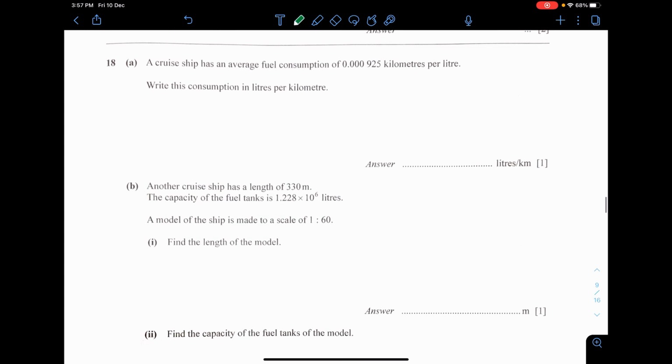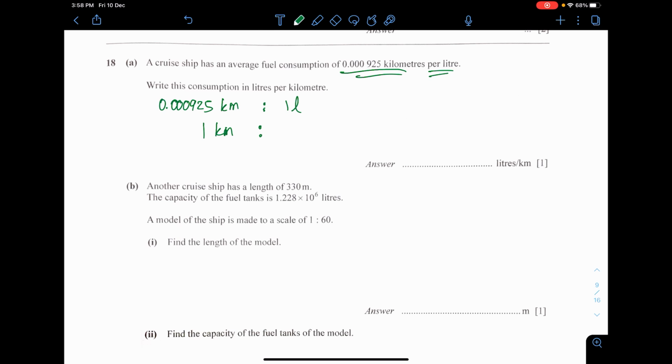Next, question 18. A cruise ship has an average fuel consumption of this per liter. So the distance covered, for every 1 liter of fuel. Wow, that's actually a very huge consumption of fuel just to move that amount of distance. That's a very tiny distance. I don't know whether it's true or not, but yeah. Anyway, I want it to be 1 kilometer first. Let's convert this into 1 kilometer.